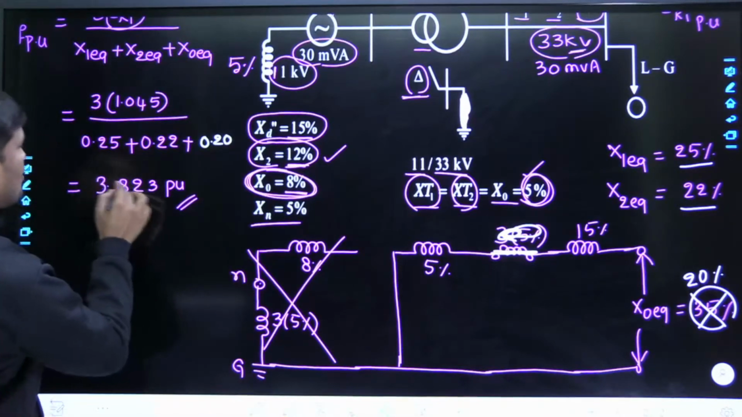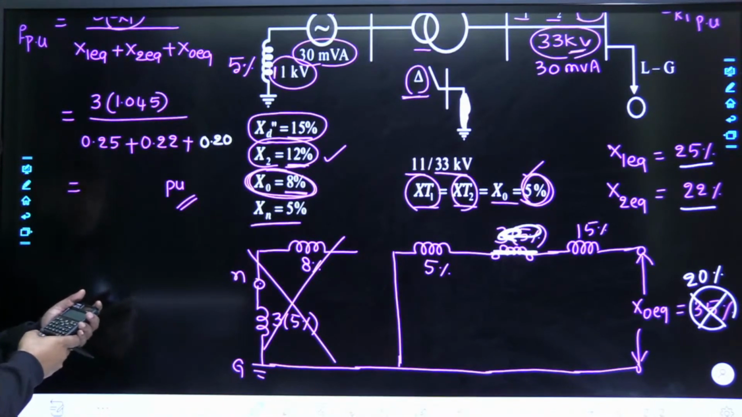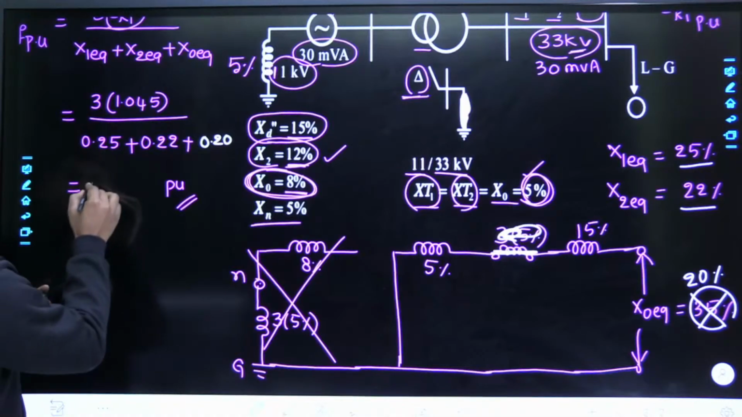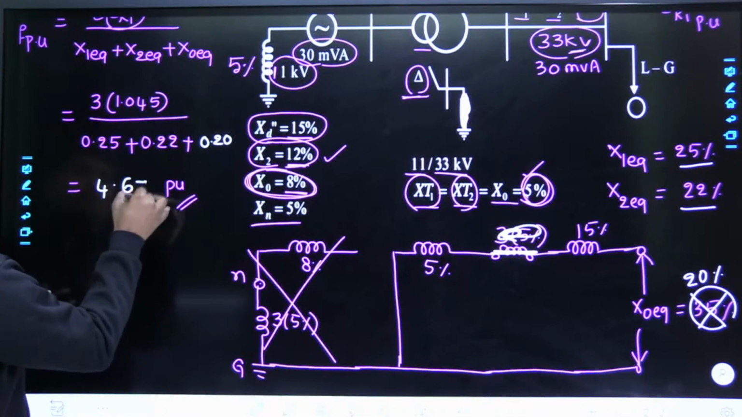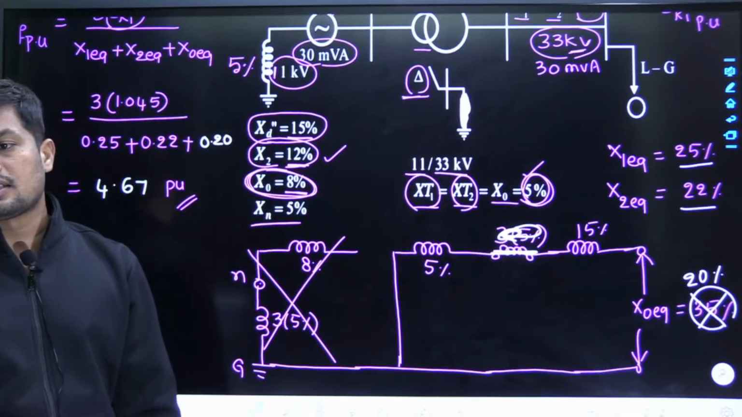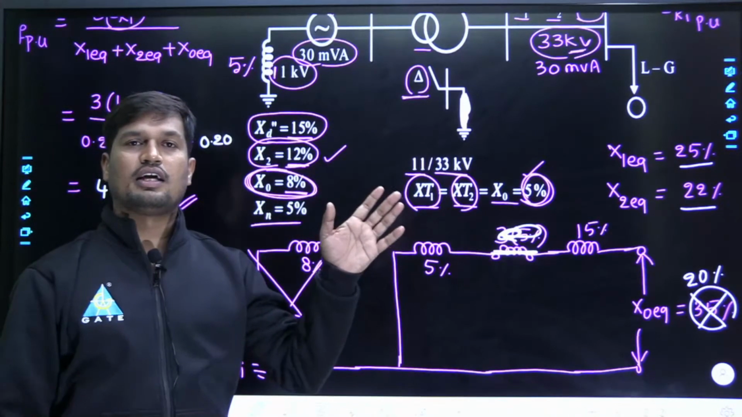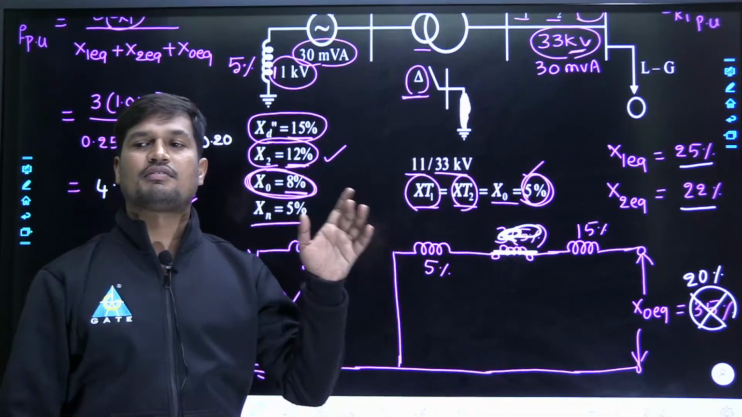And what is this answer? May I know please? 3 into 1.045, divided by 0.45 plus 0.22, which will be 0.67. The answer is 4.67 per unit. Now see, whenever the grounding is changed, the fault current also changes in the case of a line to ground fault. Therefore, dear friends, an LG fault, a line to ground fault, always compulsorily requires grounding.